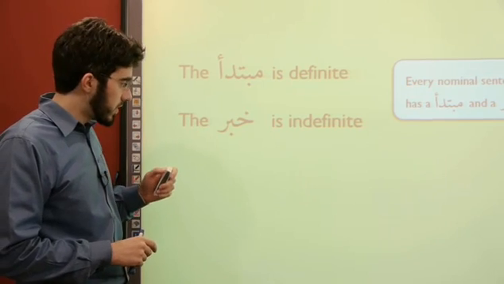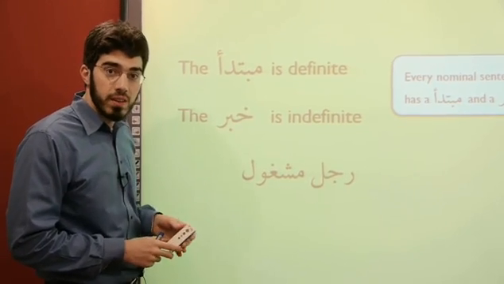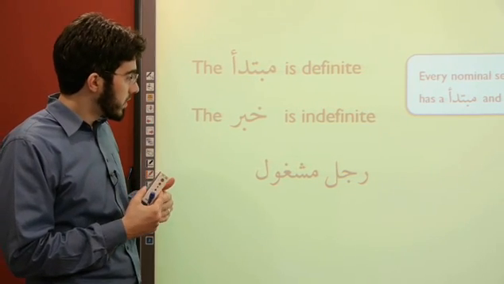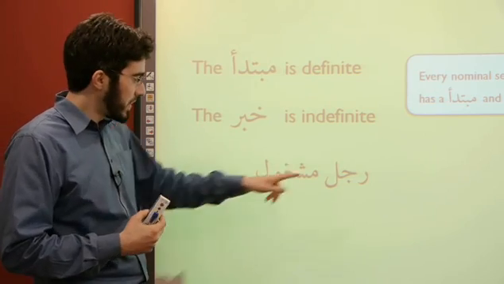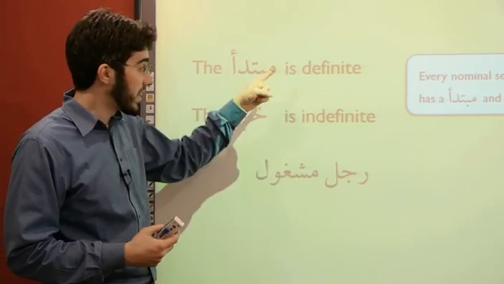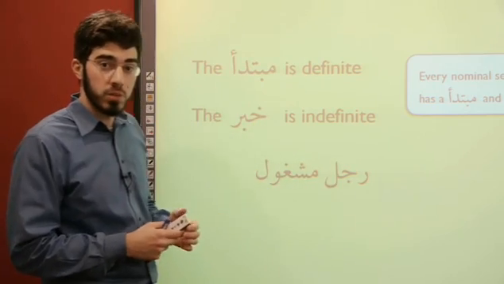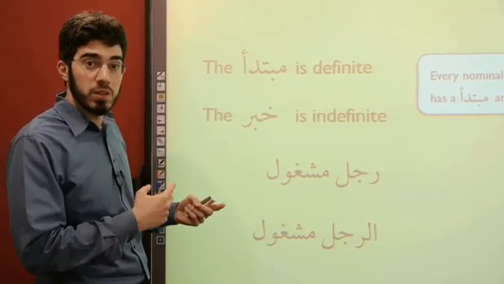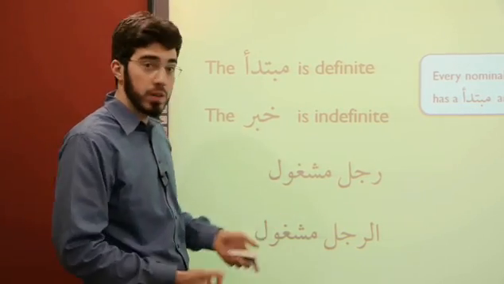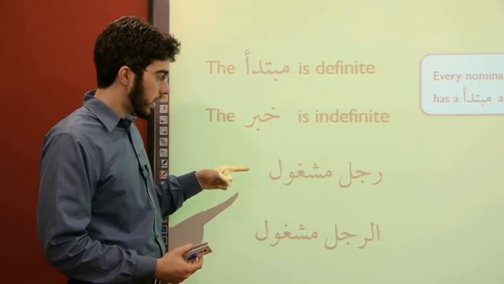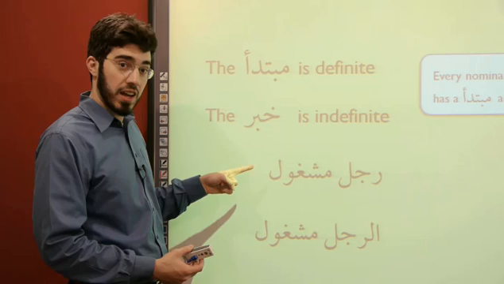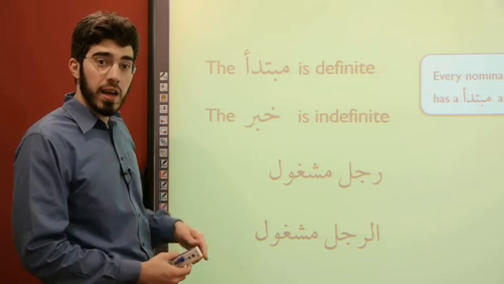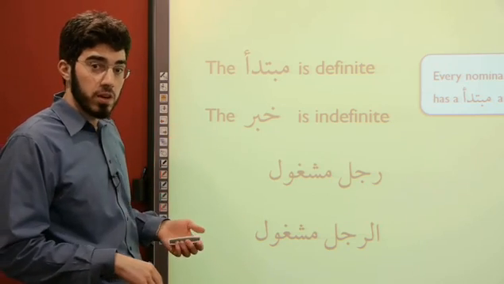Consider, for example, a simple phrase. If I said, rajul majghul, is this a nominal sentence? Think about it. Hopefully you realize the answer is no. Why not? Because of course rajul is an indefinite word, and the mubtada needs to be definite. I have no definite words here, can't be a Jumla Ismiya. Let's contrast that. If I said al-rajul majghul, now I can have a Jumla Ismiya. Now I have a definite word in front, makes a great mubtada. Translation of the two, rajul majghul meaning a busy man. Notice an adjectival kind of thing. Second case, the man is busy. If you want to review this, you can look back at our discussion of the 4 basic constructions, which appeared in Chapter 1.